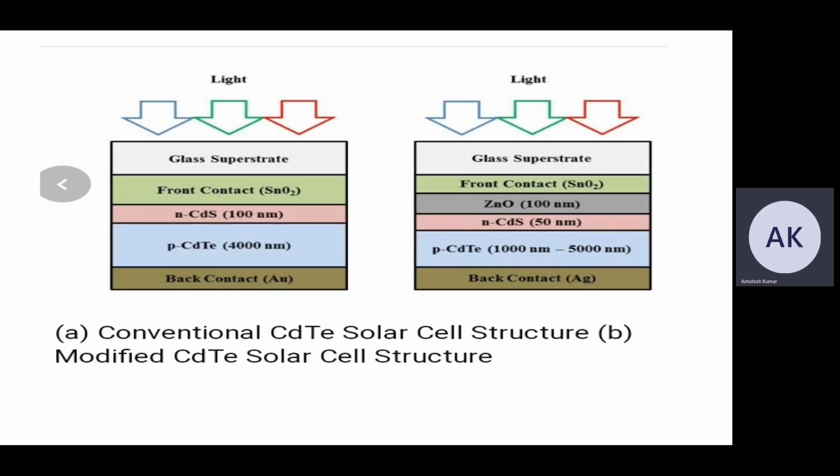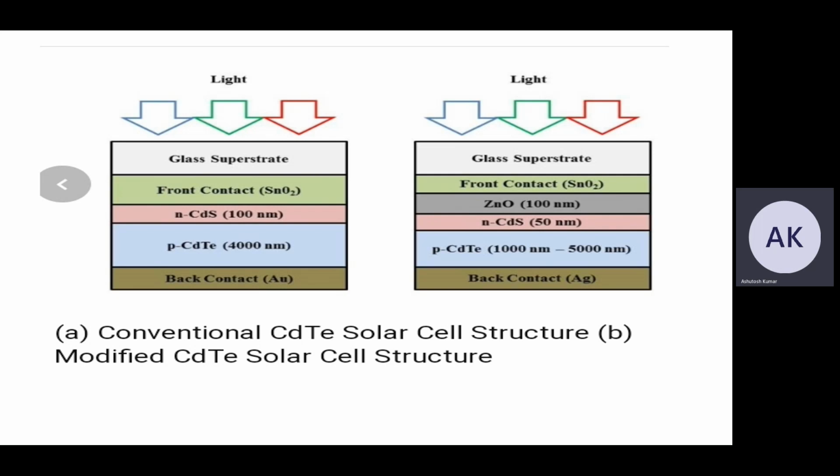Here we can see a conventional cadmium telluride solar cell structure and a modified cadmium telluride solar cell structure, that is glass superstrate and front contact SnO2, and N-type CdS and P-type cadmium telluride, and also the thickness of the various layers is given.